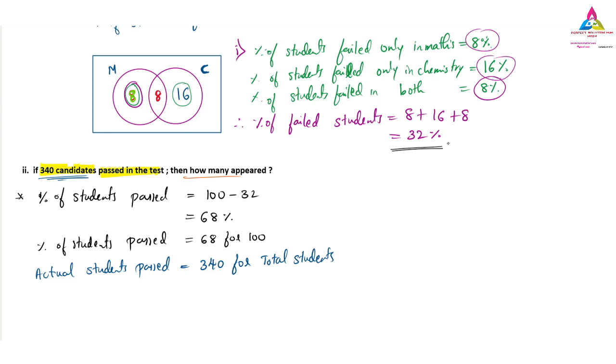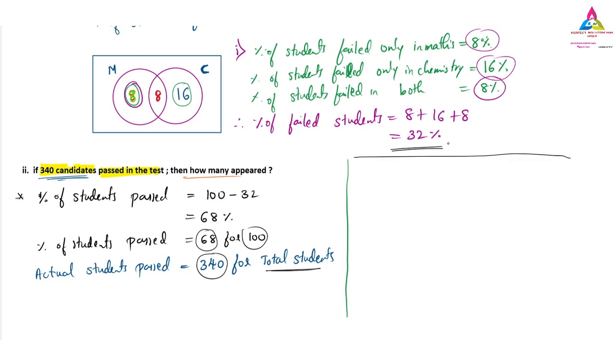So you can have this in ratio form. I will write it here, and the calculation I will do here. So it is in a ratio form. Here you have 68 for 100. So 340 for how much? Total students. So it is this way.